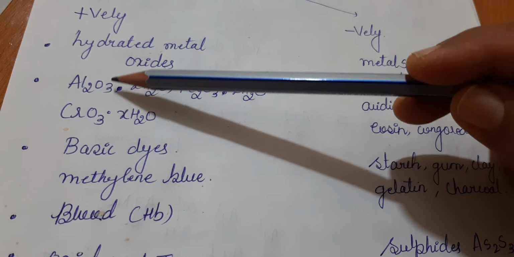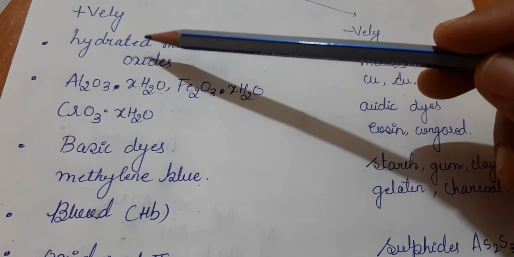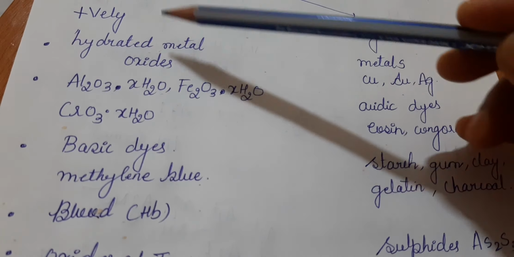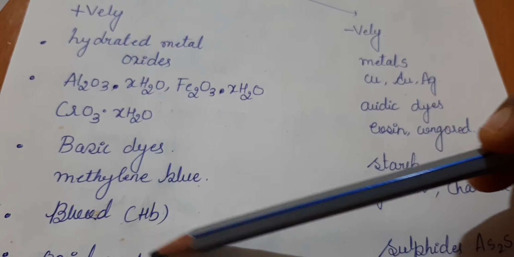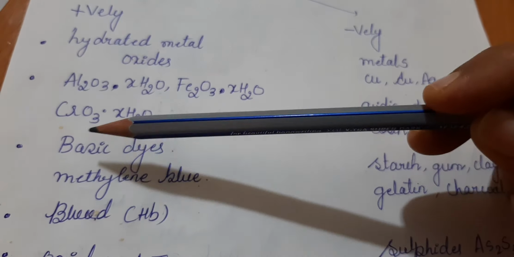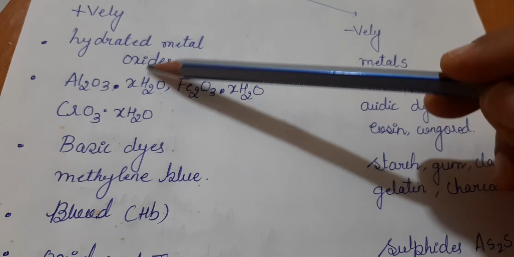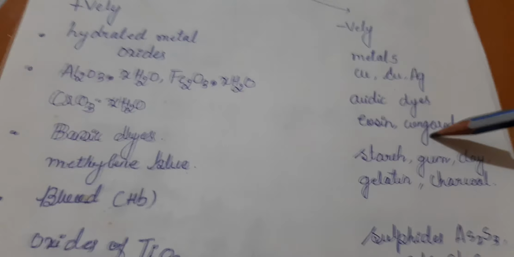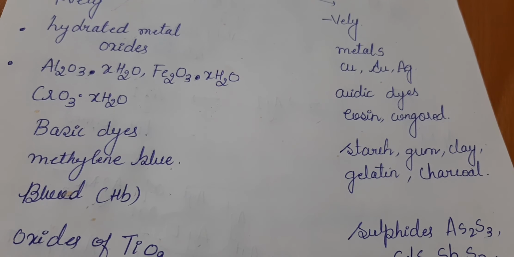If it is a hydrated oxide like Al2O3, then it is positively charged. Basic dyes, blue, and oxides of titanium both start with B. Whenever the examples start with B, they are all positively charged. I am telling this in detail because these two columns are most important for your competitive exam.